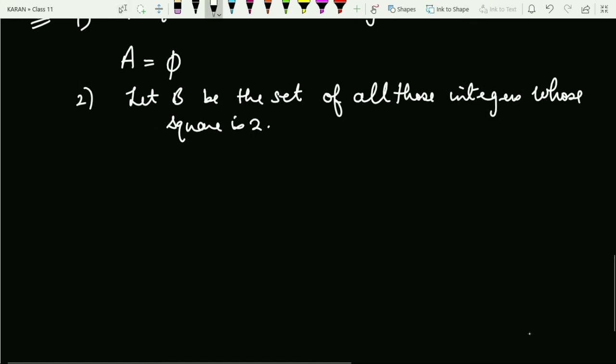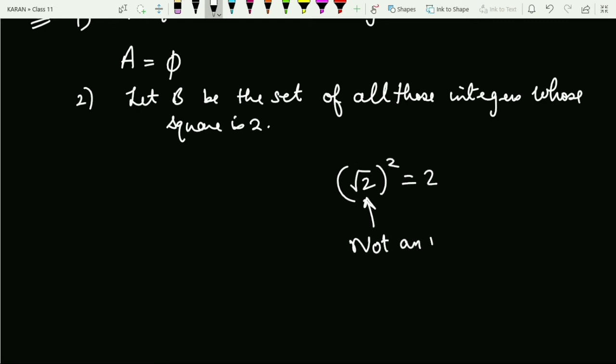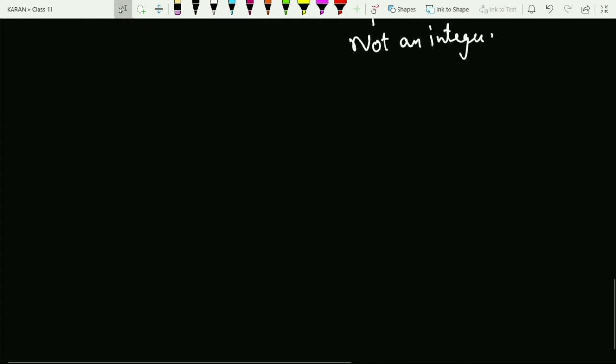No, we can never find one, because only root 2 squared is 2, and root 2 is not an integer. So in this case, if I am talking about the set of all integers, there is no integer whose square is 2. Similarly, the set B is also an empty set. Moving on to the fourth definition, that is a singleton set.